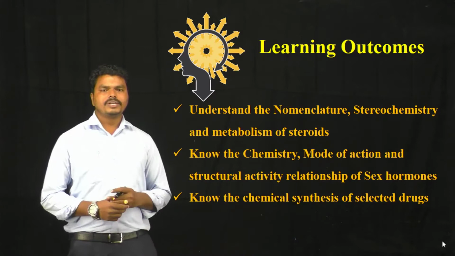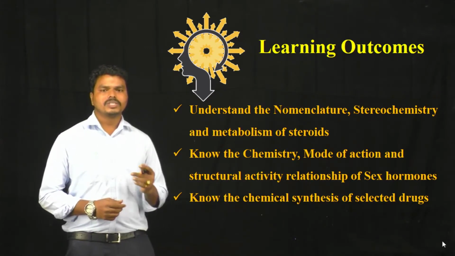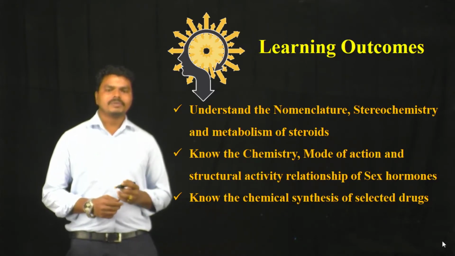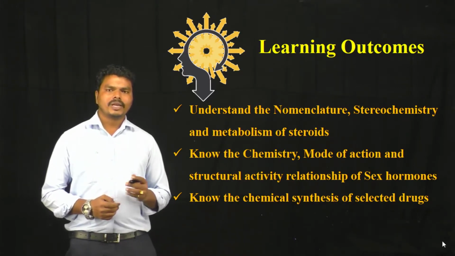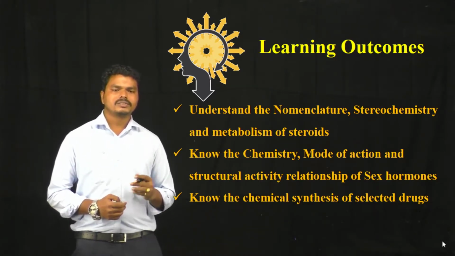By watching this video, students could understand the nomenclature, stereochemistry and metabolism of steroids, and they can know the chemistry, mode of action and structural activity relationship of sex hormones, and finally they could know the chemical synthesis, properties and pharmacological uses of some selected sex hormones.